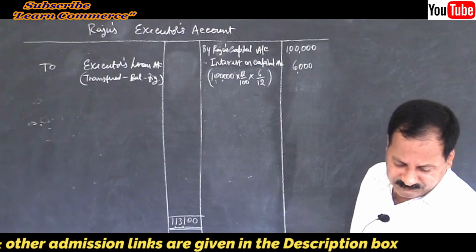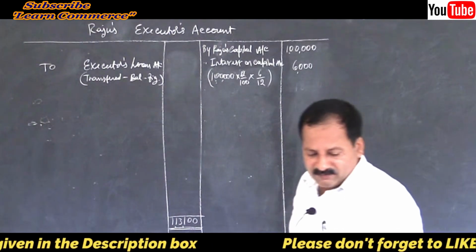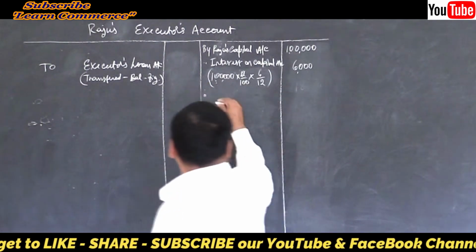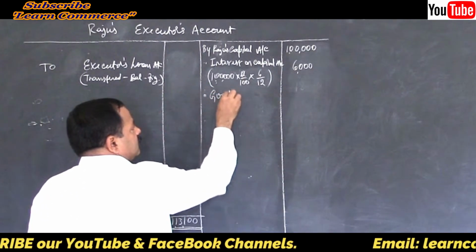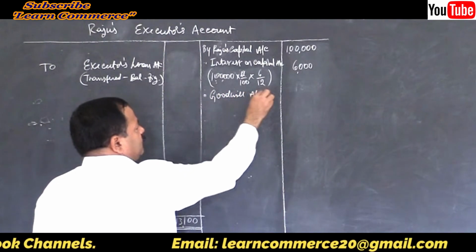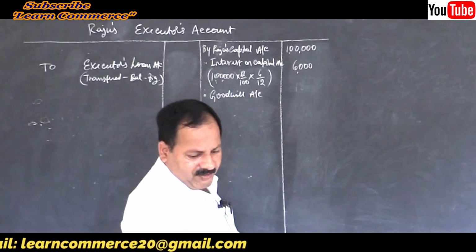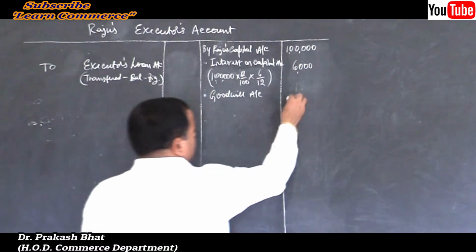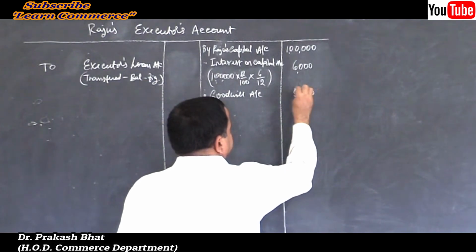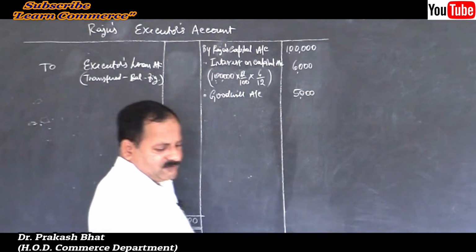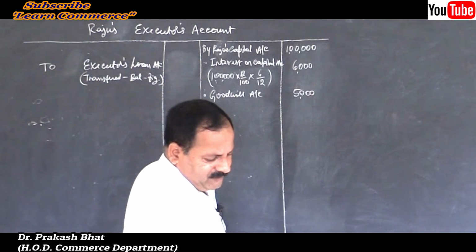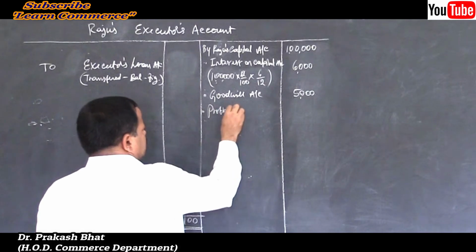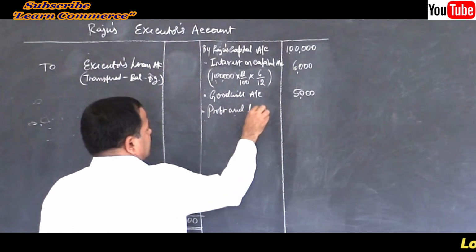Then there is goodwill, right? Raju's share of goodwill. By goodwill account, straight away Raju's share is given, so no need to show the calculations. 5,000, write it as it is. Then what else? Next one, profit and loss suspense account.